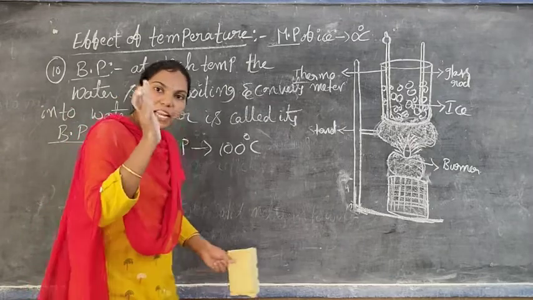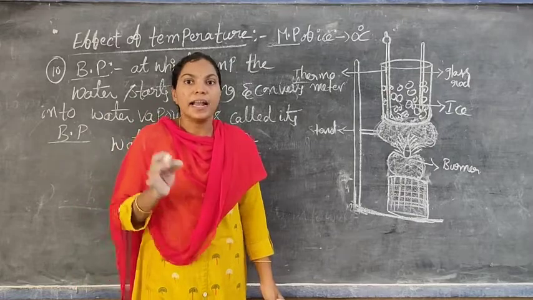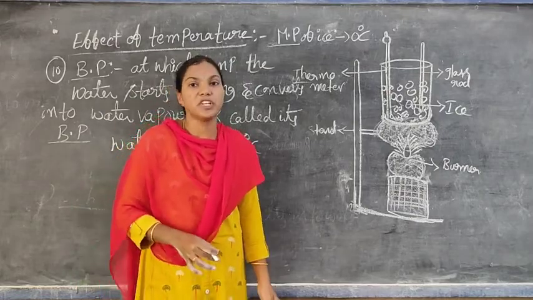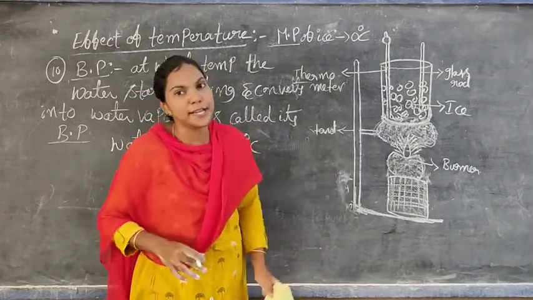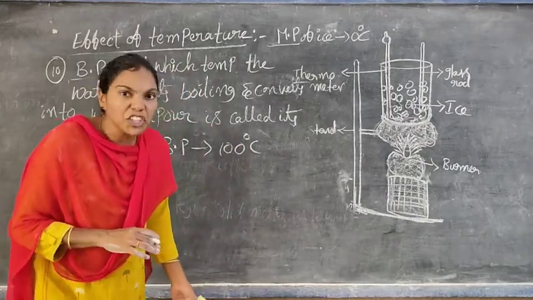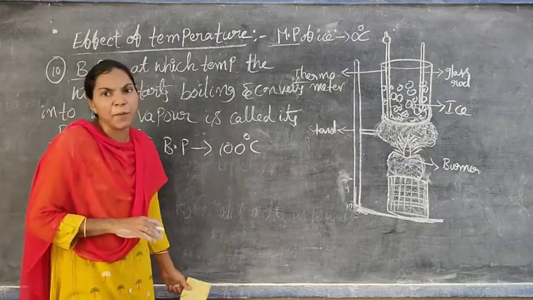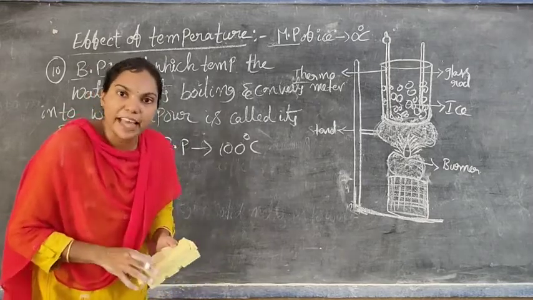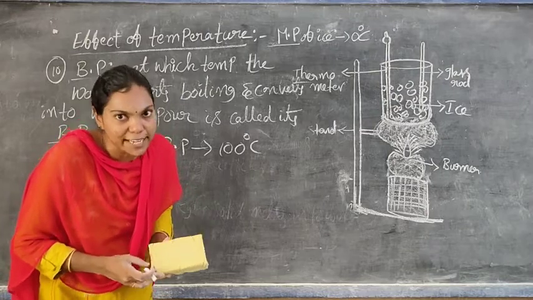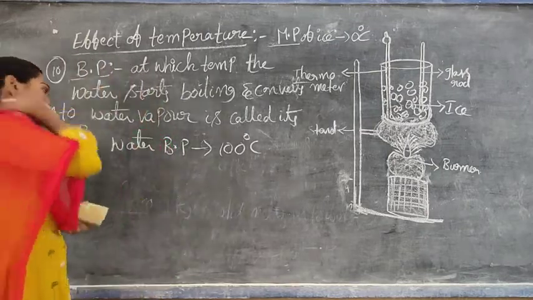Okay, so already we know, at the melting point temperature, ice was melted and converted into water, meaning the solid was converted into liquid. That temperature is known as the melting point. So next is the boiling point. The temperature at which the liquid starts boiling and converts into gaseous state is known as the boiling point of water.